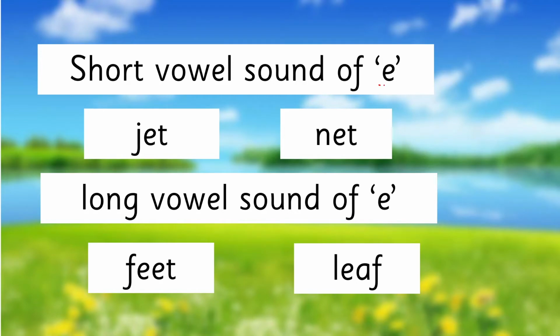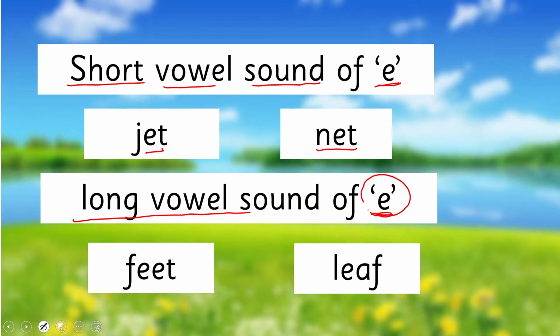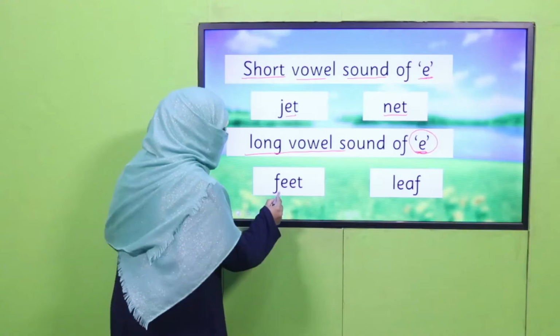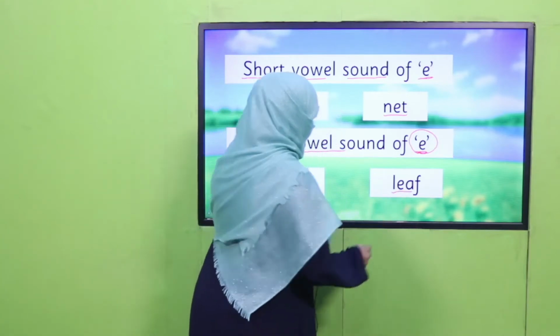Next is letter E. The short vowel sound of E, as we have learned, is E, as in jet, net. The long vowel sound of E, as I told you, will give its name, as in feet, leaf.